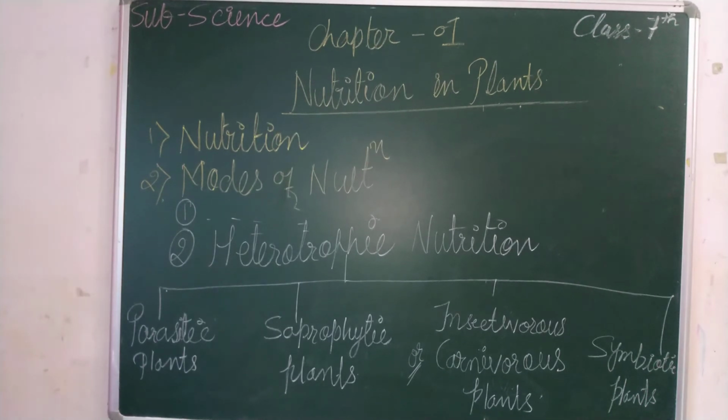Is it clear, children? In this, what we have learned is that parasitic plants are the plants that do not make their own food but obtain their food from other plants and animals. The parasitic plant that lives inside the body of the host plant is called an endoparasite, and the one living outside it is an ectoparasite, right?